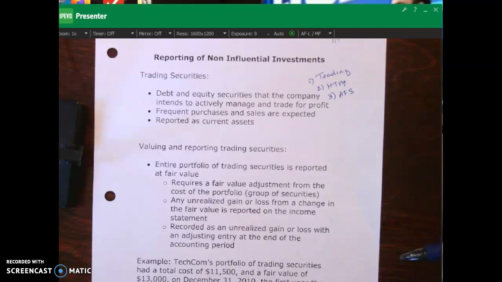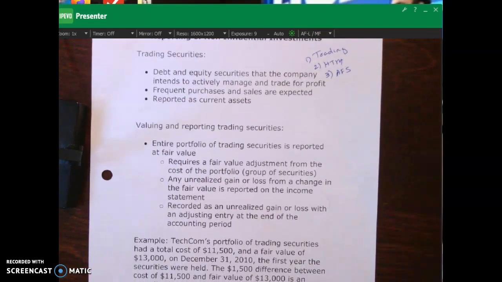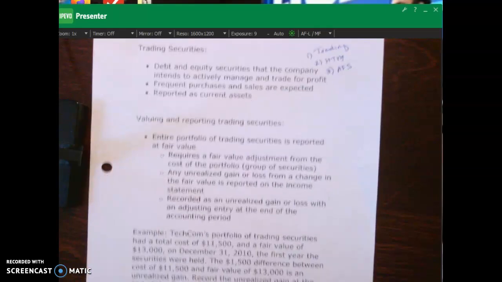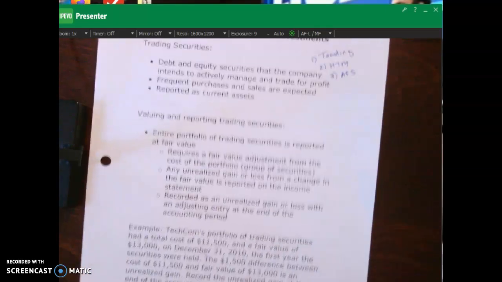Now, in terms of valuing and reporting our trading securities, the entire portfolio of the trading securities is reported at fair value. So how do we determine fair value? We can use quoted market values. We could use observable values from related assets or liabilities, or unobservable values from estimates or assumptions. In this case, what we're saying is just looking at the market value. Okay? So what we actually have to do is report this at fair value.